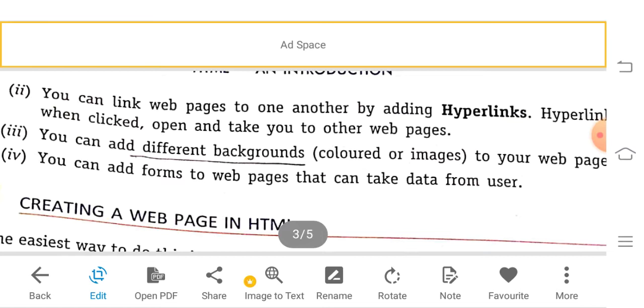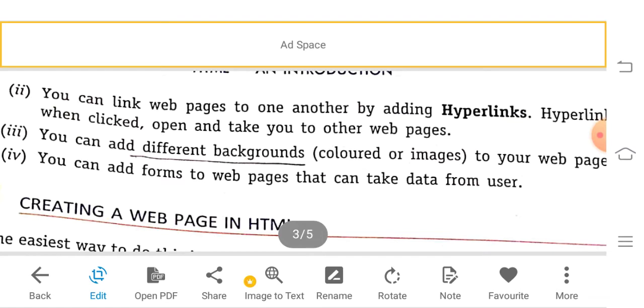First we type an HTML program in Notepad, and we link it with Chrome, the internet, and any other web pages.